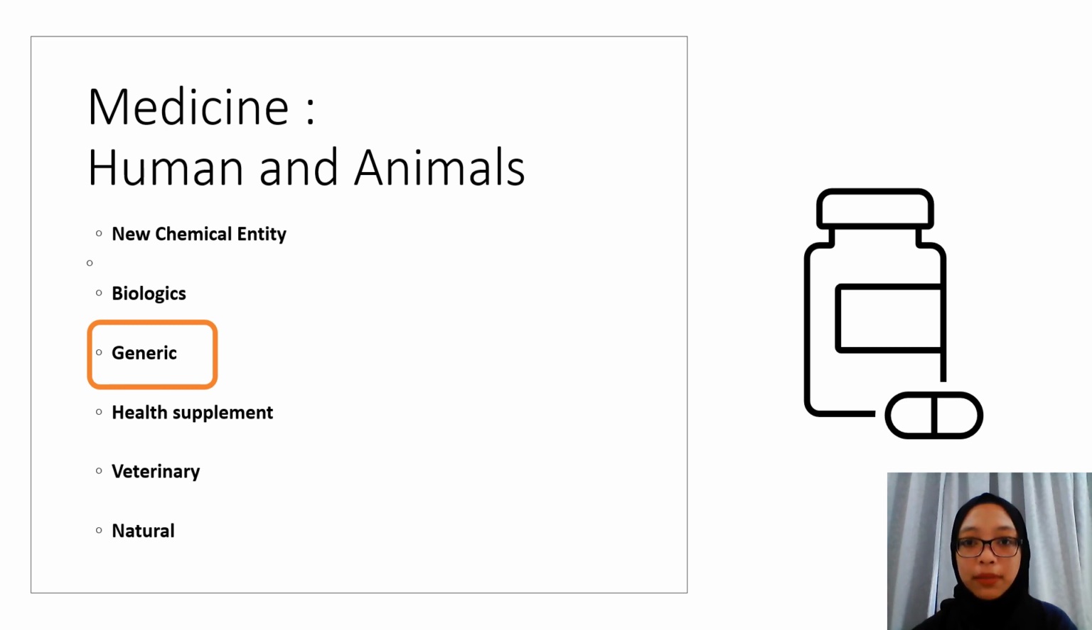Next is health supplement. It is a product that is used to supplement a diet to maintain, enhance, and improve body function. Next is veterinary, which is a product used for animals. And the last one is natural, which includes traditional medicine, herbal remedy, herbal product, and also homeopathic medicine. So terbinafine tablet is categorized under the generic product.